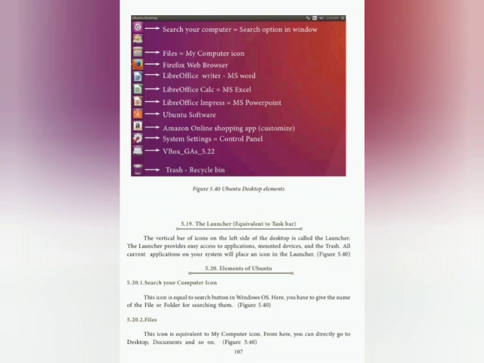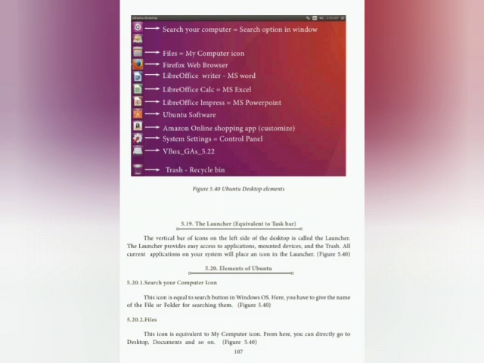The launcher, it is equal to the taskbar. The vertical bar of icons on the left side of the desktop is called the launcher. The launcher provides easy access to applications, mounted devices and the trash. All the current applications on your system will place an icon in the launcher. Elements of Ubuntu. Search your computer icon. This icon is equal to the search button in the Windows OS. Here you have to give the name of the file or folder for searching them.